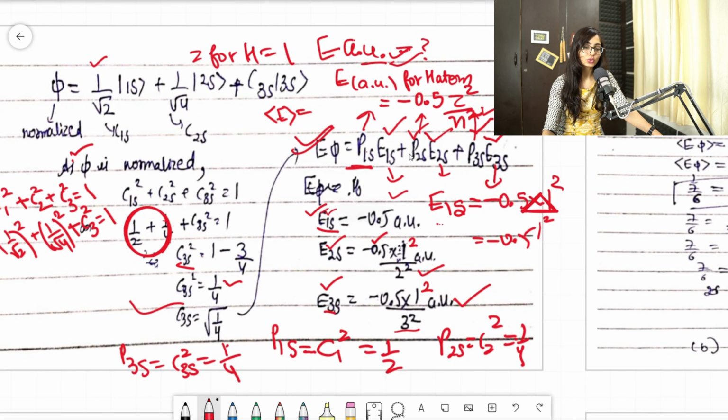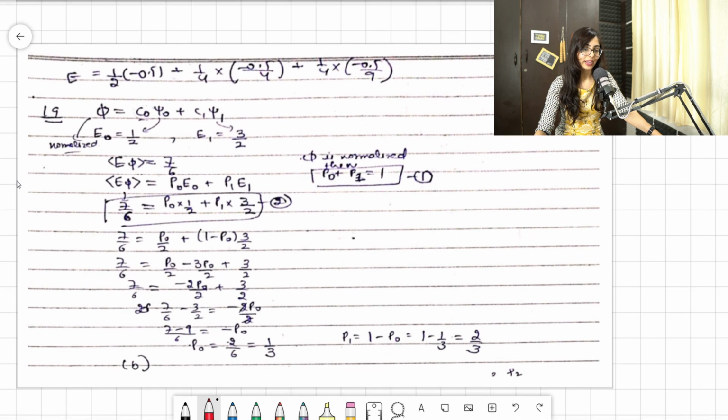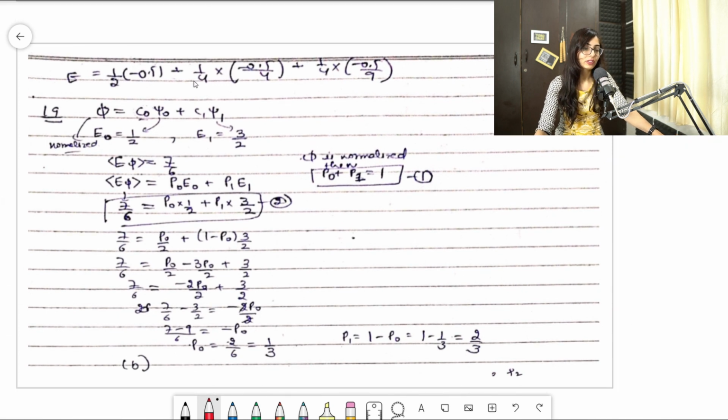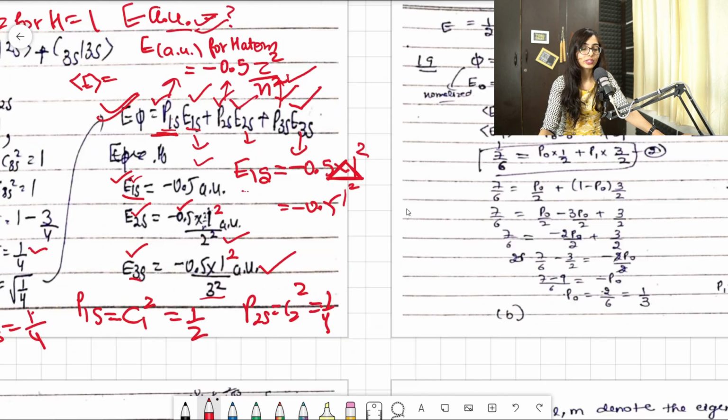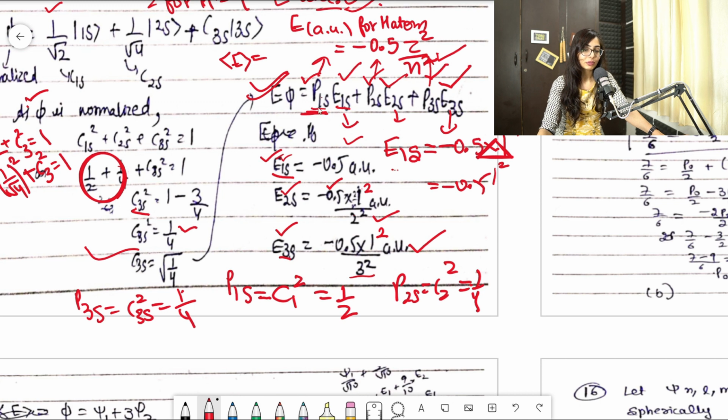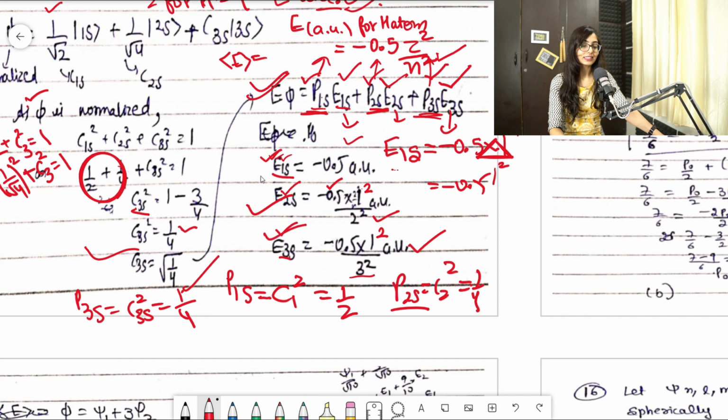So let me just put the values over here. I have calculated everything, P1s and E1s. I'll multiply them and put the values. When I put the values over here, I will get half into minus 0.5, plus 1 by 4 into minus 0.5 by 4, plus 1 by 4. You will put the value of P1s, which is 1 by 2, into E1s. Then you will put P2s and multiply it with E2s. Then you will add P3s, which is 1 by 4, multiplied with E3s, and then you will get the answer.